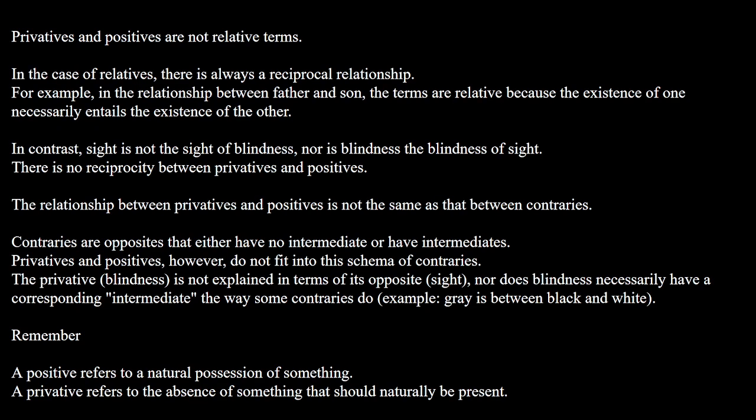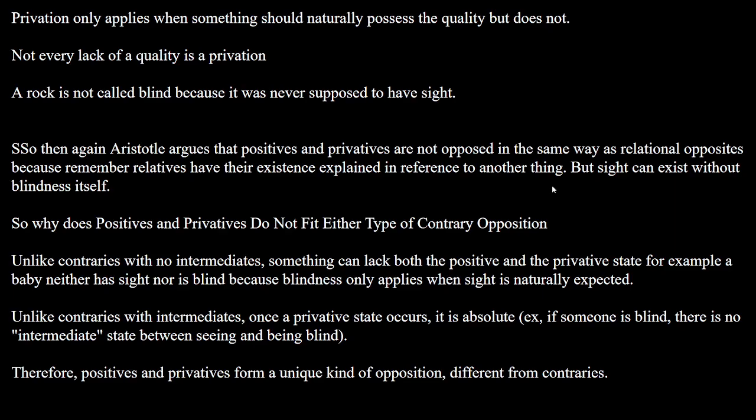And so remember, a positive refers to a natural possession of something, that could be sight, hearing, the ability to speak. A privative refers to the absence of something that should naturally be present. And so privation only applies when something should naturally possess the quality but does not. Not every lack of a quality is a privation, however. A rock is not called blind because it was never supposed to have sight in the first place.